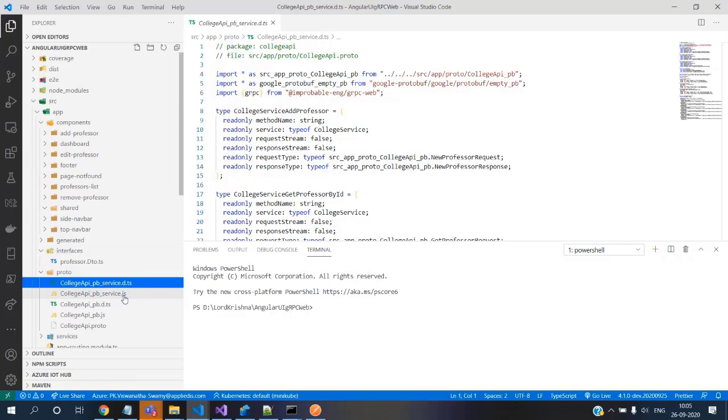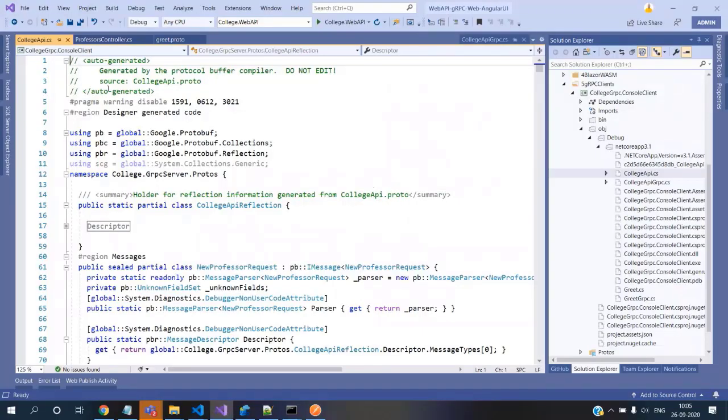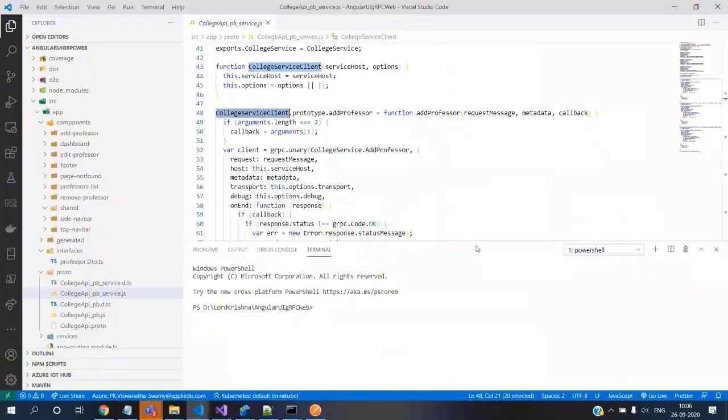Coming back to the College service client, the same thing is being created here in C#. The tool is creating it. Here we have to execute one command. That's the only difference. There the tooling takes care of creating the service or client components in C#, but here in Angular we have to create them. It's one simple command we have to execute.